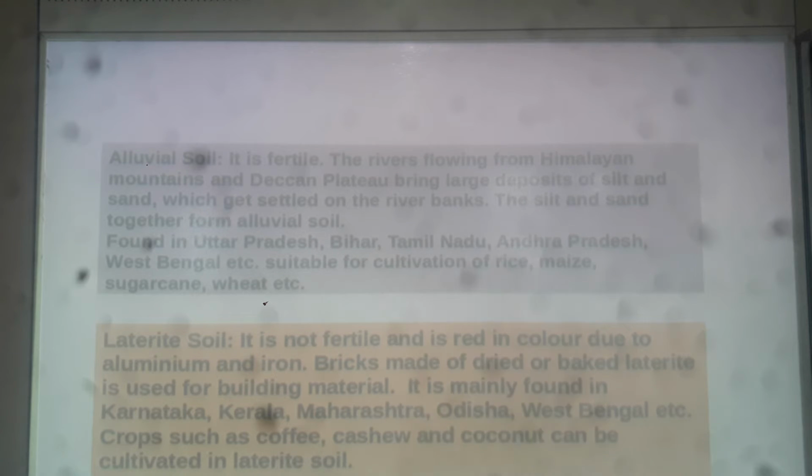Another type of soil is laterite soil. Laterite soil is not fertile and is red in color because of aluminium and iron. So always remember that laterite soil is not fertile.